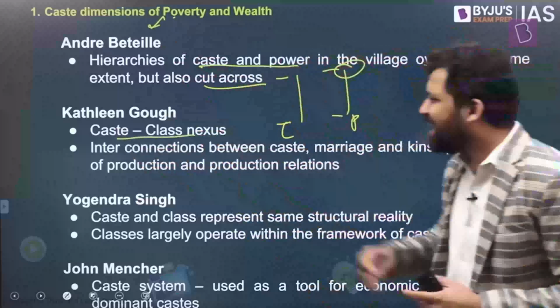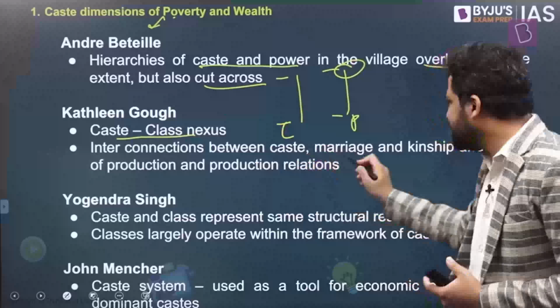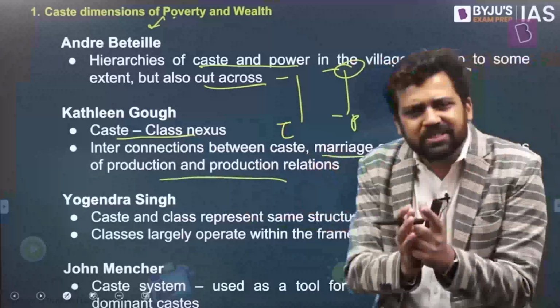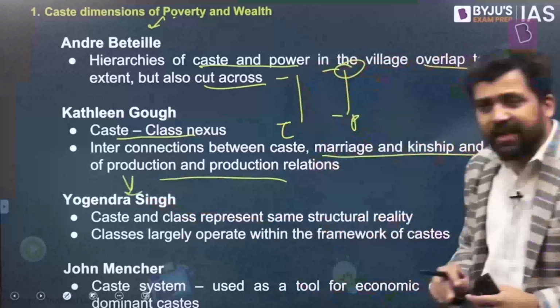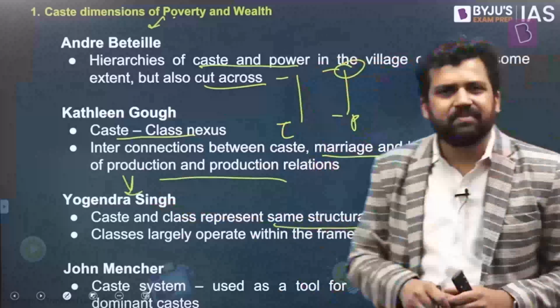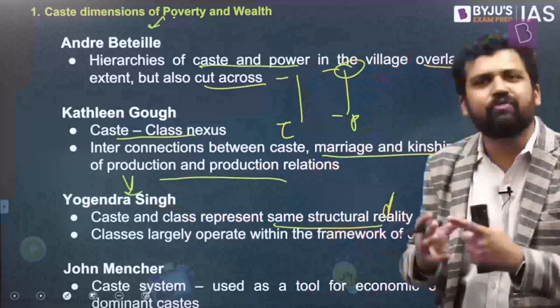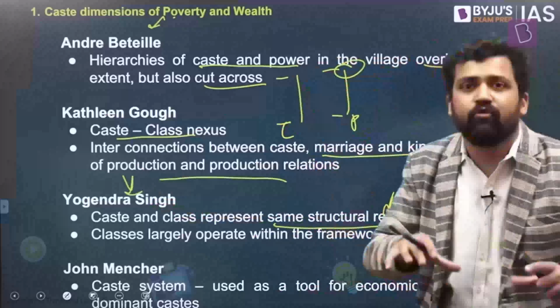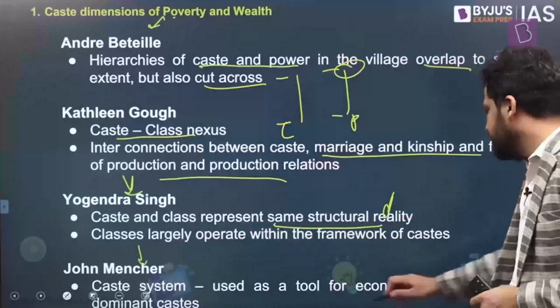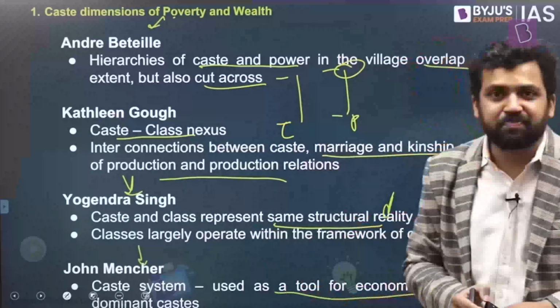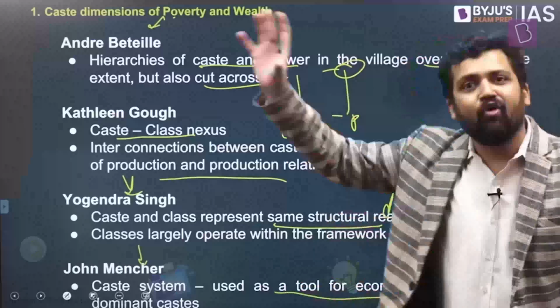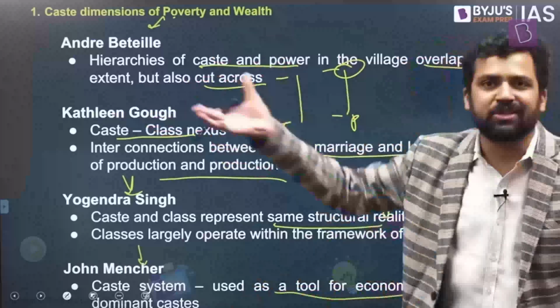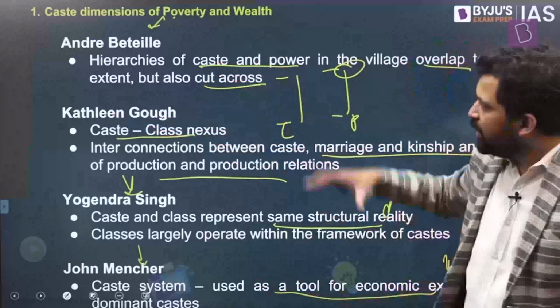Kathleen Gough says there is some form of a nexus between caste and class. There are interconnections between caste, marriage, and kinship. Some linkages are there. It's not something divorced from one another. Yogendra Singh says caste and class represent the same reality. It's not much different. More or less, they are linked with one another, reflecting the same thing. There is massive overlap here. Jan Breman says the caste system is basically a tool for economic exploitation by the dominant class. So again, economic factors come into being here. Like how one class exploits another, the same thing is happening here: the dominant caste is economically exploiting other castes. So these are some viewpoints.